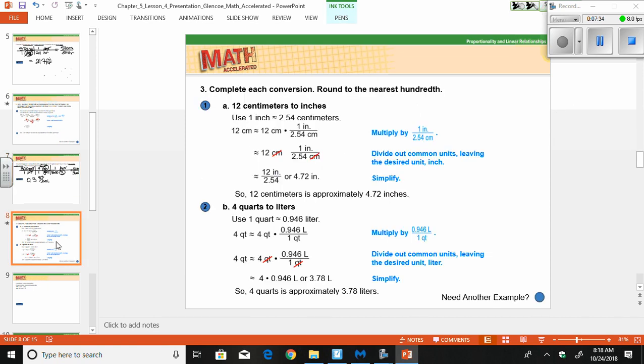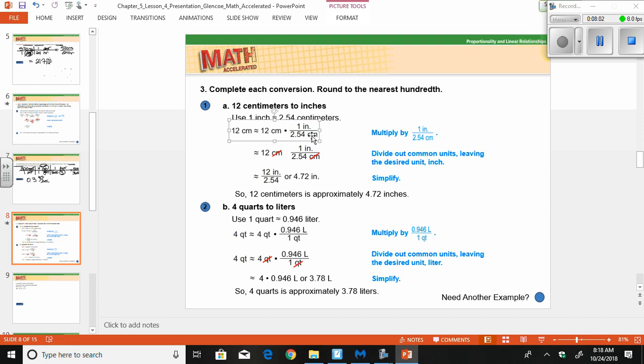Complete each conversion, round to the nearest hundredth. 12 centimeters to inches. So use 1 inch is equal to 2.54 centimeters. So 12 centimeters, and you can see how they have it set up here. They want to get rid of the centimeters. So that's why they are across and down from each other, or catty corner to each other in the fraction multiplication here. And when you multiply across and you divide down, you get 4.72 inches.